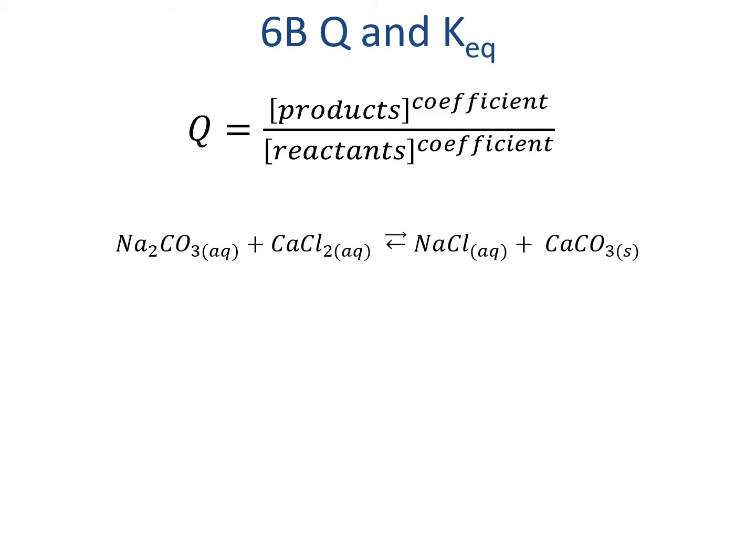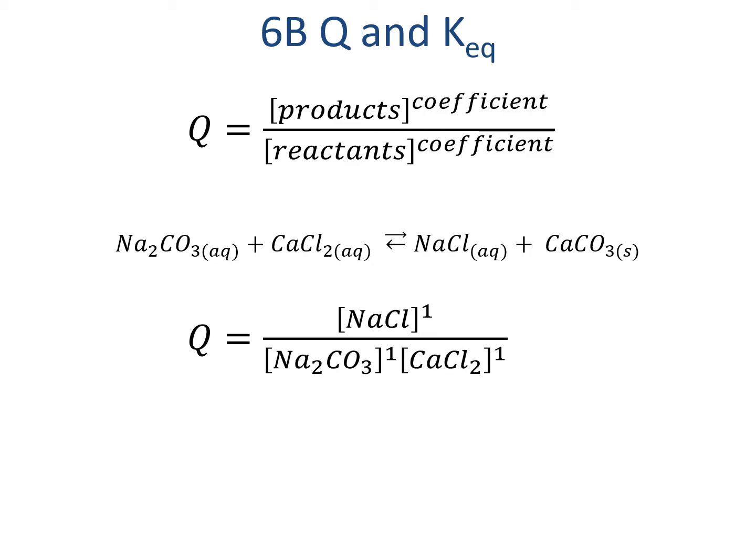So if a reaction like the one that our friend Claude Berthollet discovered was described, the reaction quotient would be the concentration of sodium chloride over the concentration of sodium carbonate, or natron, times the concentration of calcium chloride. The calcium carbonate, the lime, is not included because it's a solid in this reaction.